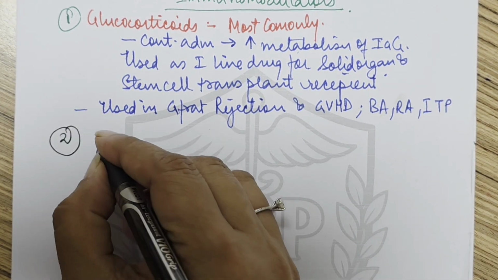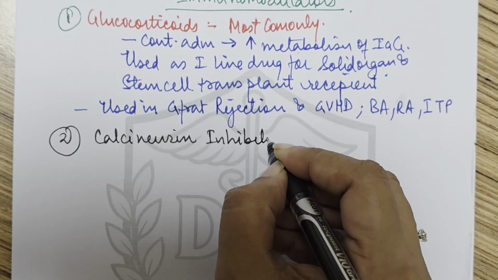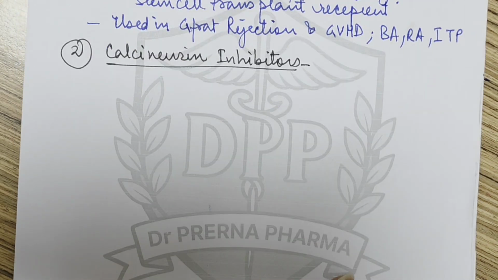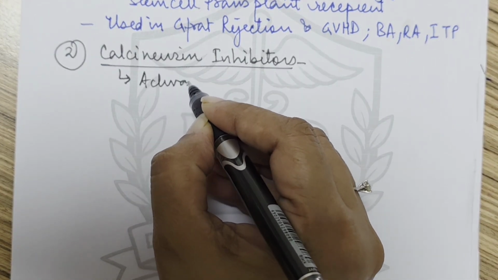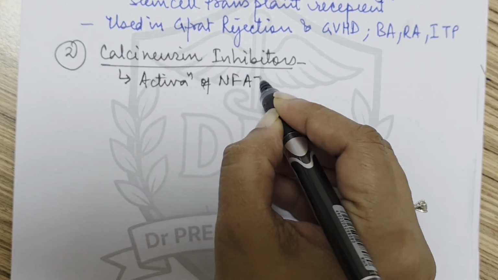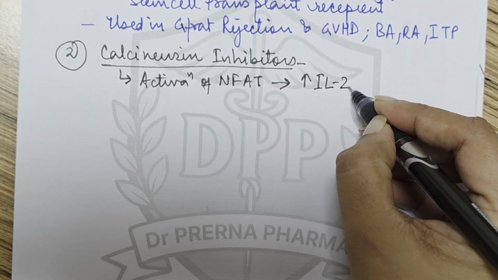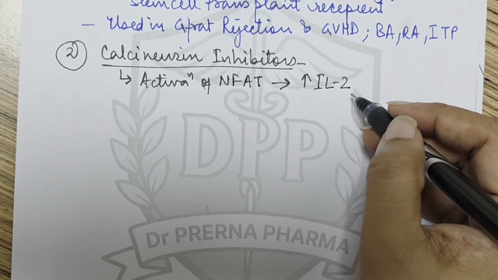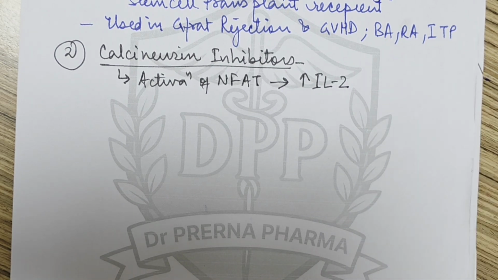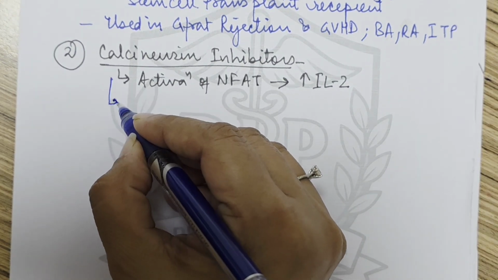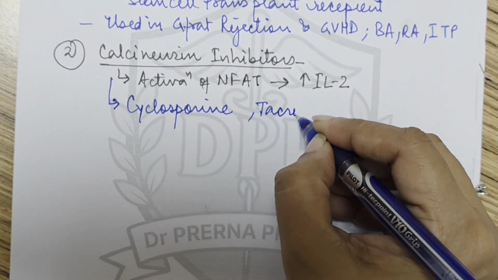The second category of drugs that we will see is calcineurin inhibitors. Okay, now what are calcineurin inhibitors? So calcineurin is required for activation of NFAT, that is nuclear factor of activated T cells, which in turn increases the transcription of interleukin 2, and this interleukin 2 is a chemotactic factor, a factor of inflammation which increases the immune reactions. So now there are two calcineurin inhibitors we have, cyclosporin and tacrolimus.